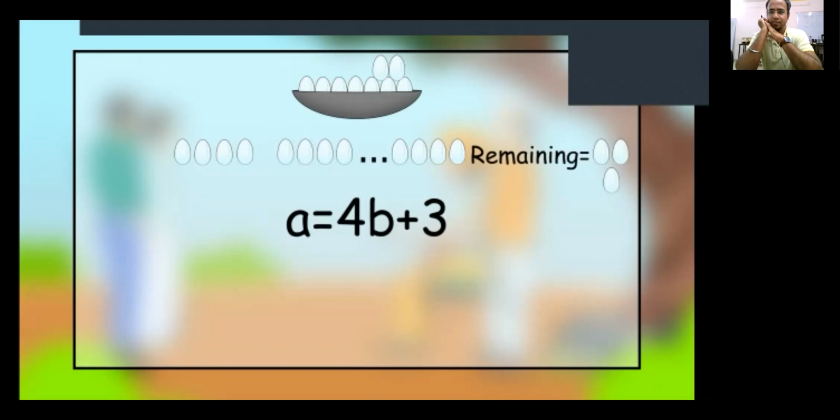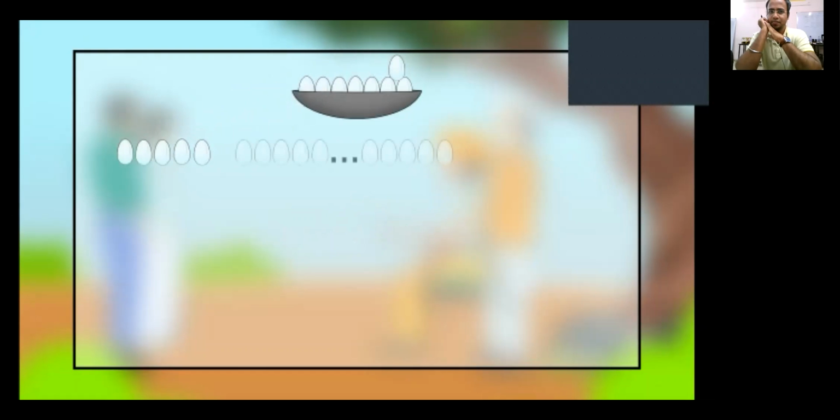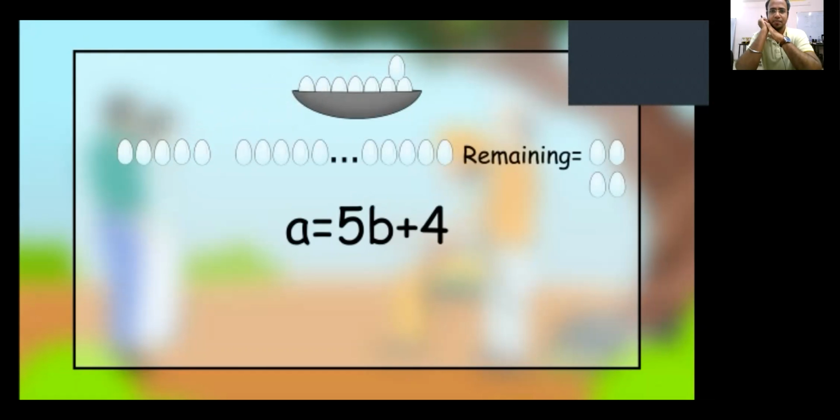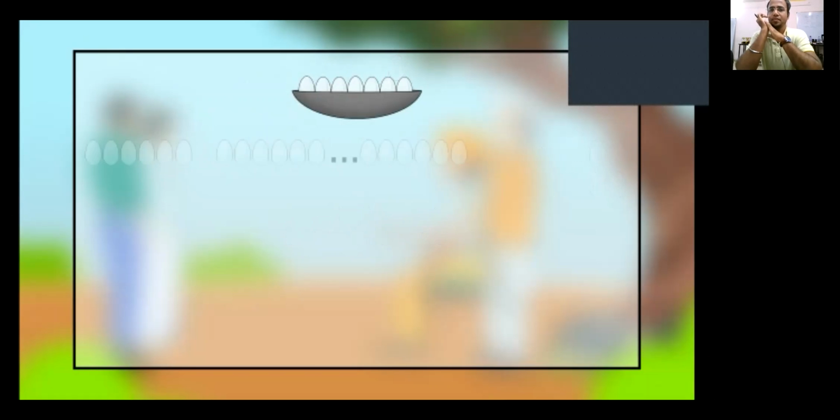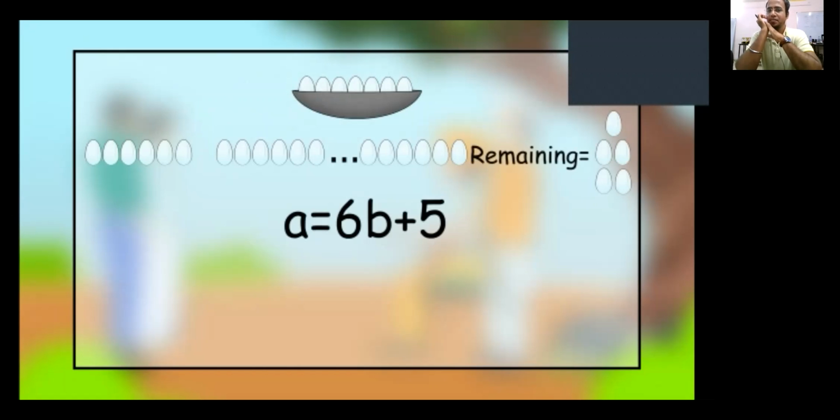So, can you guess now what must be the number of eggs? Any guesses? Let's see again what he says. If counted in fives, 4 will remain. Can you guess what he will put next? Yes, you got it right. If counted in sixes, 5 will remain. Now, any guess? Any wild guess?